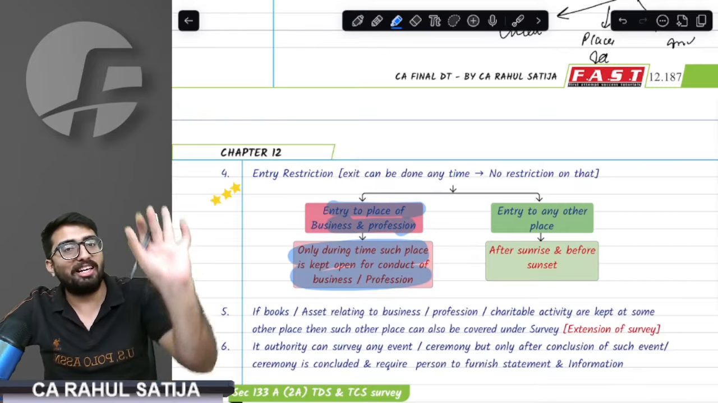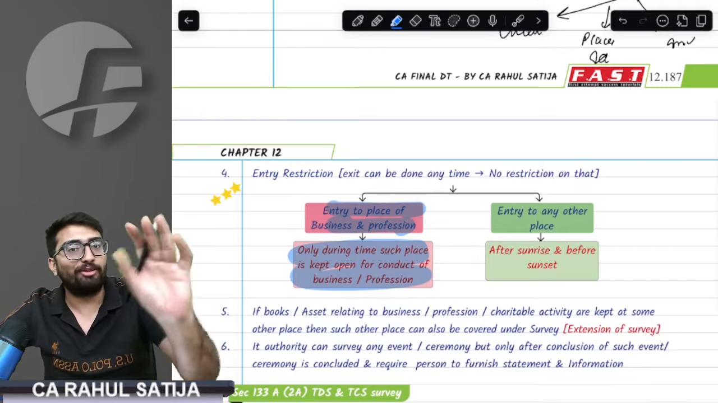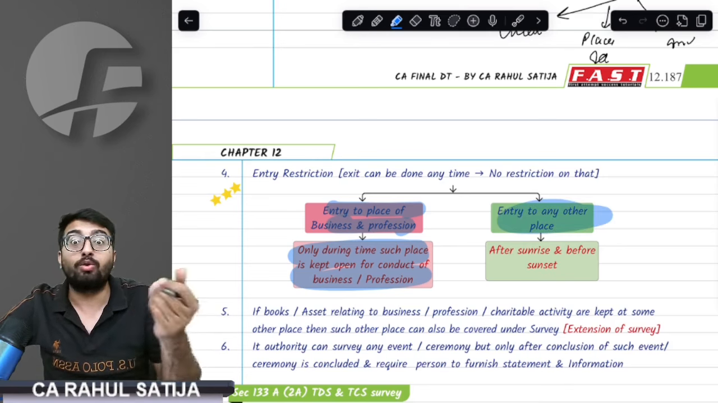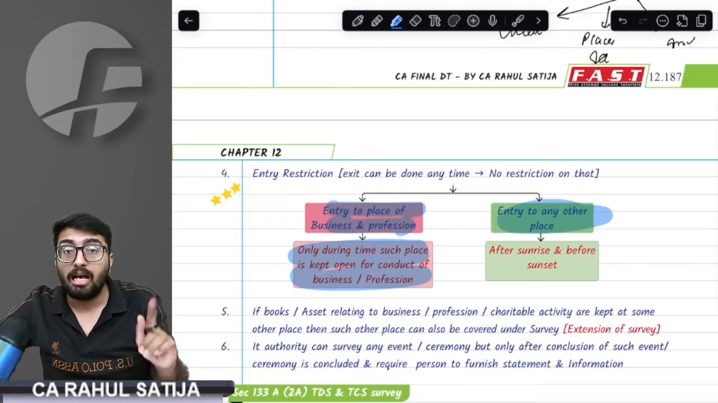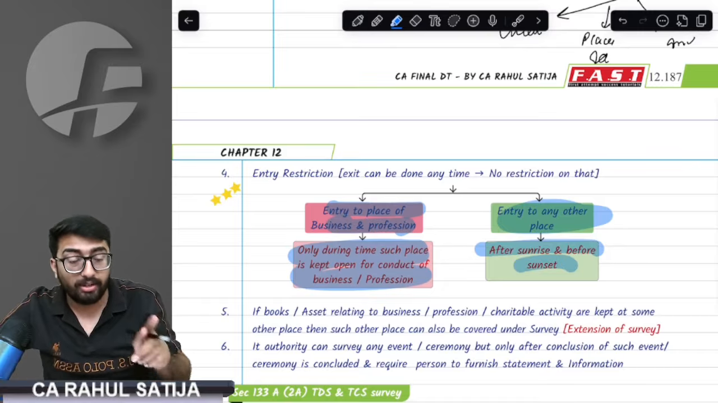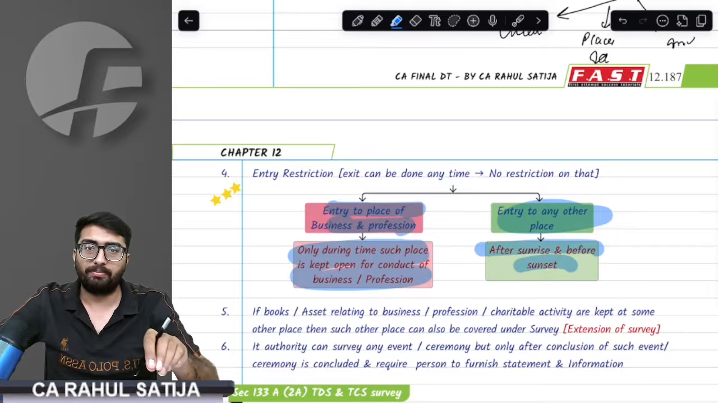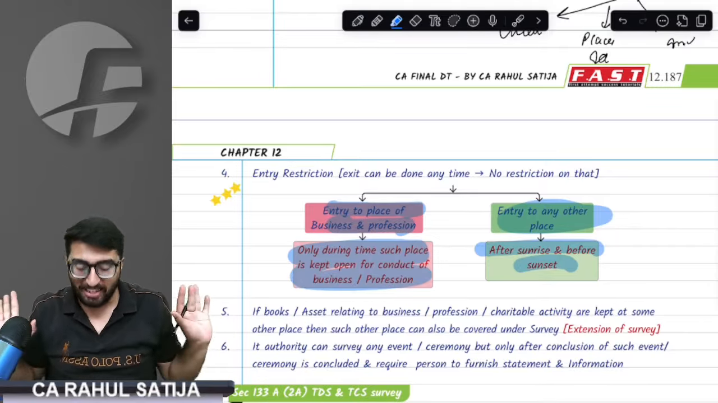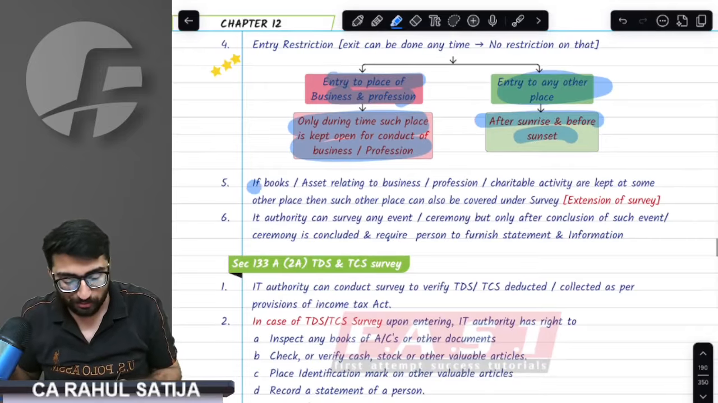If your business is open, they would come. If your business is not open, they will not force you to open. But if they want to enter any other place, for example, your home or your farmhouse, provision says in that case they would only do it after sunrise, before sunset. That means the time sun is available, until that time only they can do. Apart from that, they cannot do.